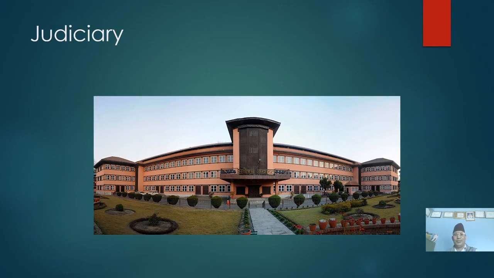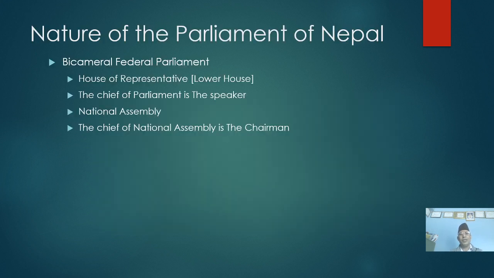Okay, let's go. What's this? I'm sure everybody you know that. Even you can see what is written in Nepali there. That is Sarvochcha Adalat, Supreme Court. Okay, that is the Supreme Court. It belongs to judiciary. Well, it interprets the law and it provides justice to the people.